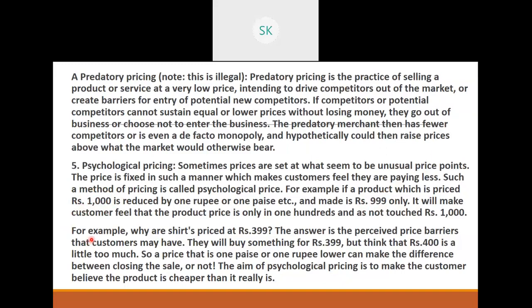Another example: why are shirts priced at 399? Because people think we are paying in the 300s and not 400 or 500. So psychologically, customers feel that the products are cheaper when you keep the prices like this, and the business does not feel much of a difference in that 1 rupee. So they are making more profits by pricing like this. So that is psychological pricing.